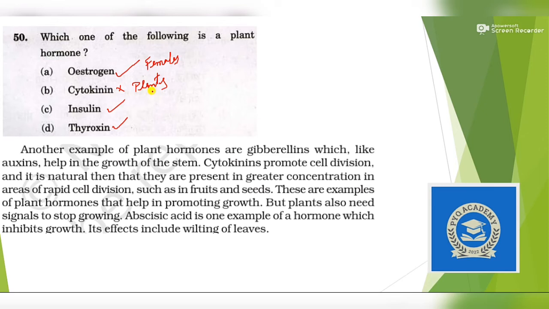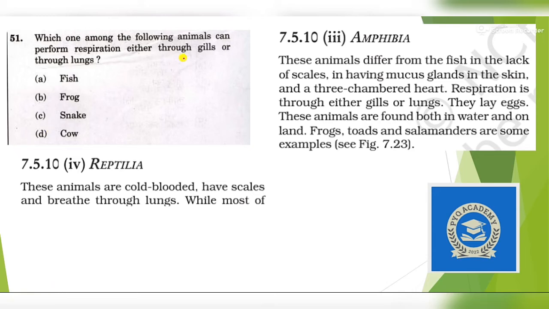Okay, you can see here. Another example of plant hormones are gibberellins, which are like auxin. So auxin and gibberellins are plant hormones. Cytokinin promotes cell division, and so it is also a plant hormone. So answer is option B. Question directly taken from chapter 7, Control and Coordination of class 10. Okay. Next question. Which one of the following animals can perform respiration either through gills or through lungs?